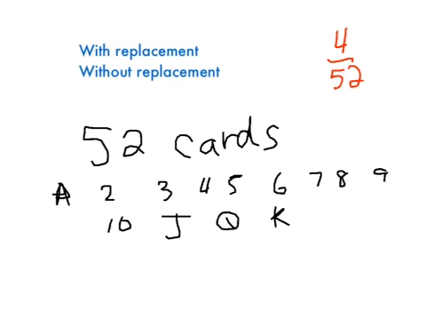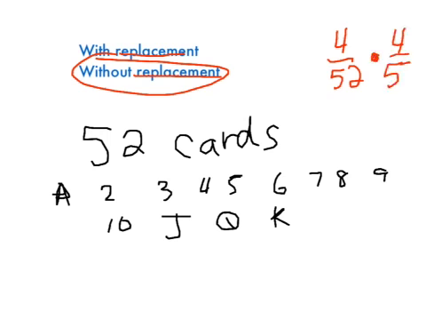Well, it depends on if you replace the 10 that you drew, or if you don't replace the 10 that you drew. So what's the probability that I would draw a 10 if there was replacement? Well, that's an independent event. Anytime there's a replacement, it's an independent event, because just because I got a 10 on the first round doesn't change my chances of getting a 10 on the second round, as long as we put the card back. So this is going to be another 4 out of 52, so we just multiply 4 out of 52 times 4 out of 52.